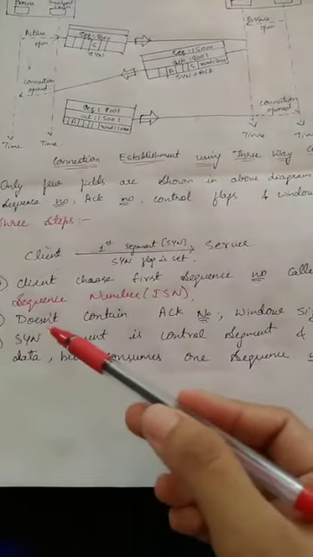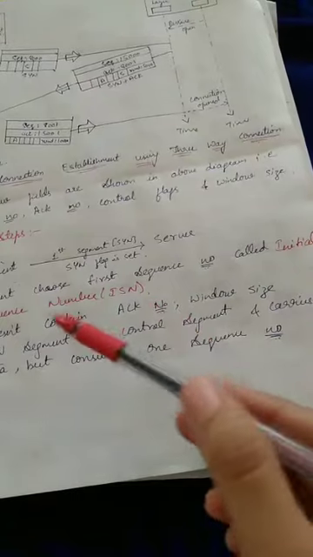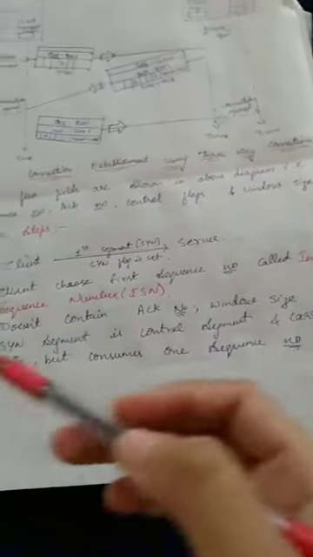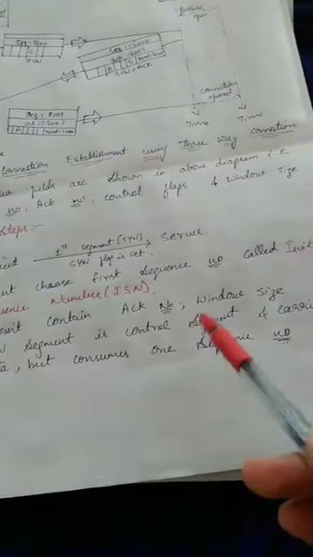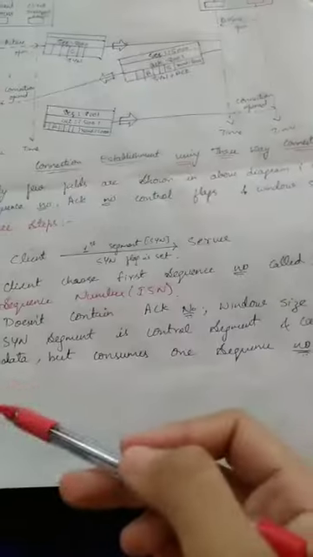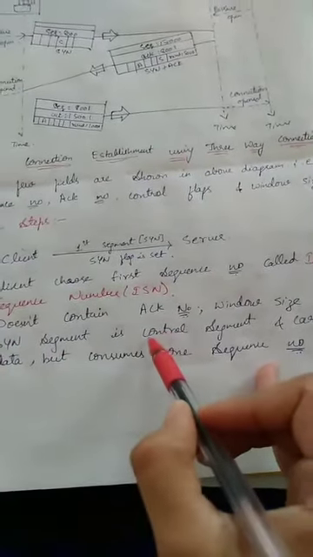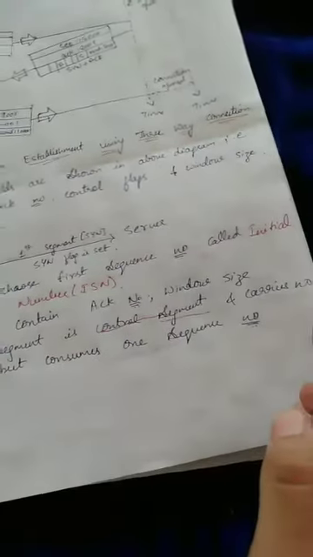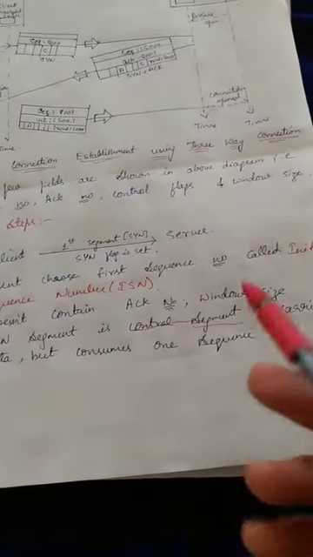Next point, it does not contain any acknowledgement number or window size. It means only the SYN segment is sent over this, not the acknowledgement. Next point, the SYN segment is a control segment and carries no data. It has been specified here that it is a control segment. It carries none of the data but consumes one sequence number in this step.